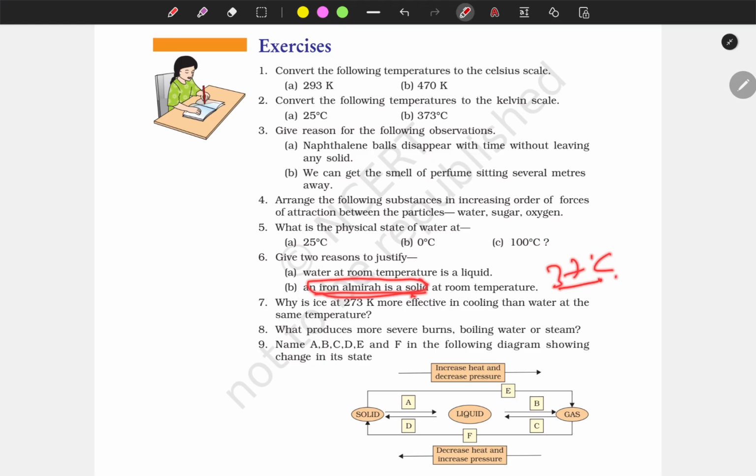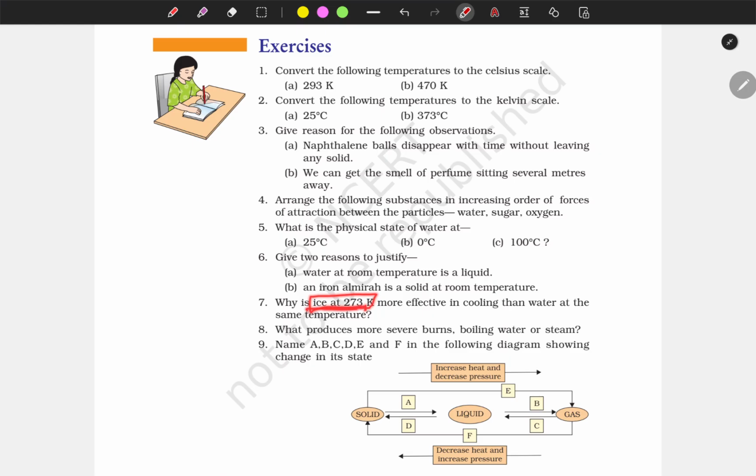Why is ice at 273 Kelvin more effective in cooling than water at the same temperature? I think it is because ice, being a solid, needs more energy.